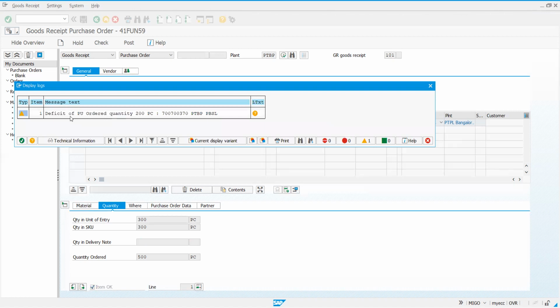Now observe it, system says deficit of purchase order quantity 200. System is giving you that information. As I told you, if it is yellow in color, then it is a warning caution kind of signal, so that you have to just cross check before processing. If it is red in color, then there is something terribly wrong which you have to fix, without which the system will not allow you to proceed. And if it is green in color, then the document is okay. Now in yellow color, it is showing deficit in PO order quantity because 200 is less as compared to PO. You can make a note of this. 200 less. The system is showing the message.